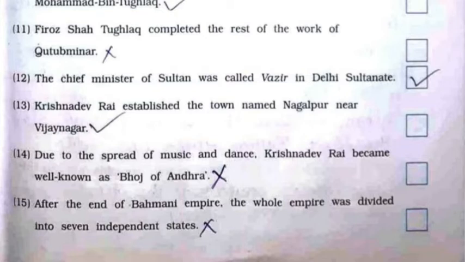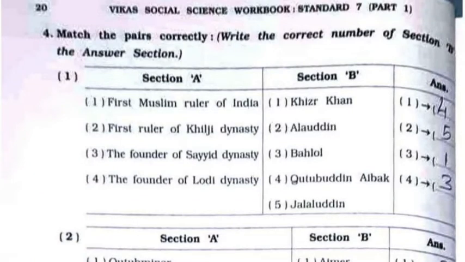15th, after the end of Bahmani Empire, the whole empire was divided into 7 independent states. It is false. Now we'll continue with question number 4, that is match the following. First one, first Muslim ruler of India. It's option number 4, Qutbuddin Aibak.